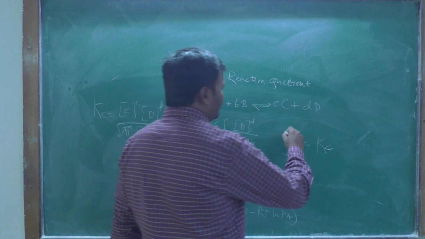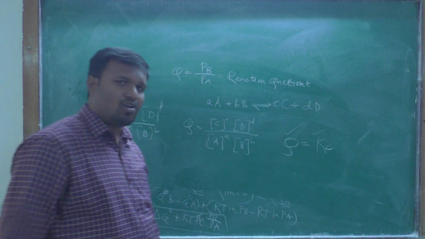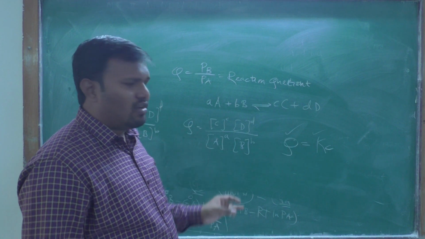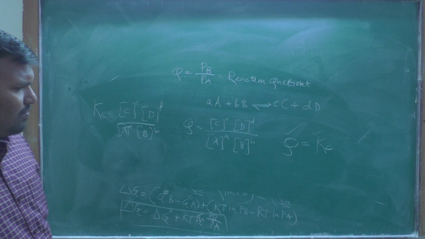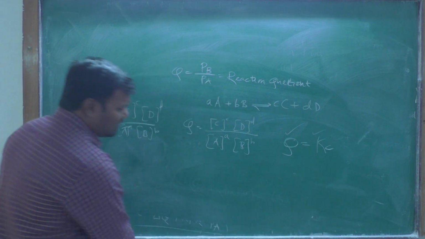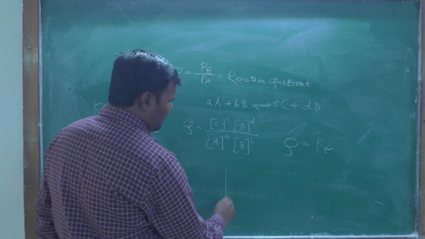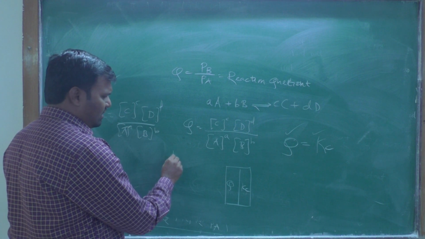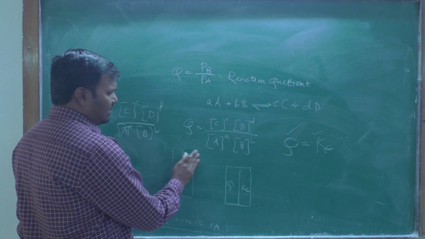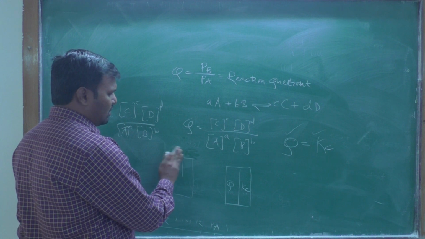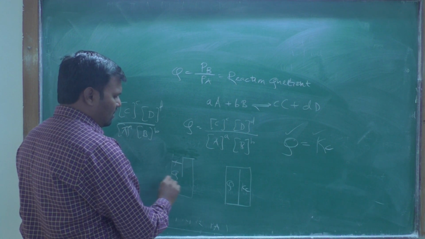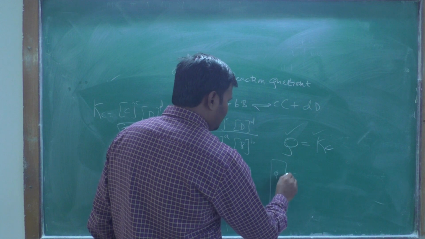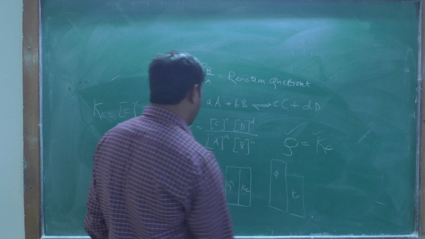By observing the reaction quotient value and the equilibrium constant for a reaction, we can predict whether the forward reaction or the backward reaction is possible. There are three conditions: the first is Q equal to Kc, the second is Q less than Kc, and the third is Q more than Kc.